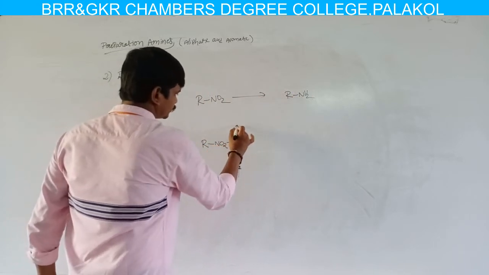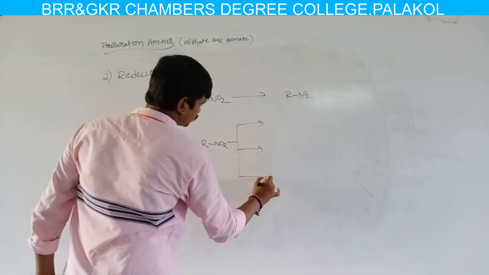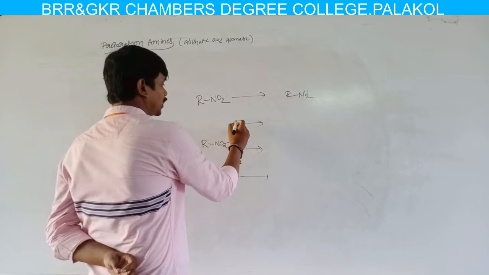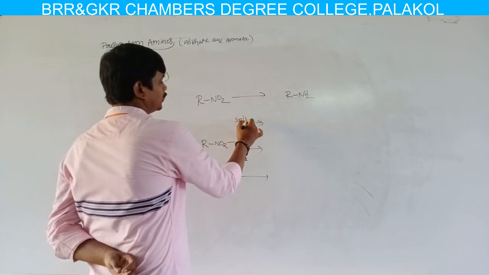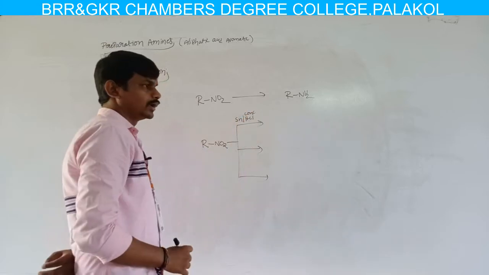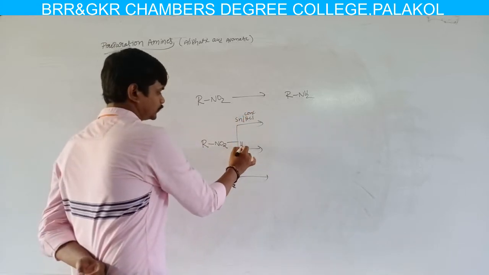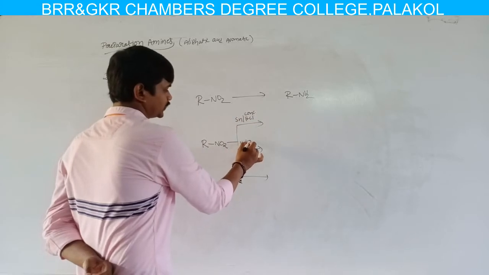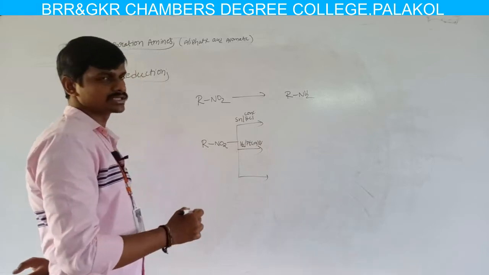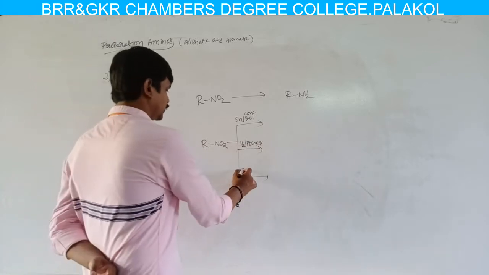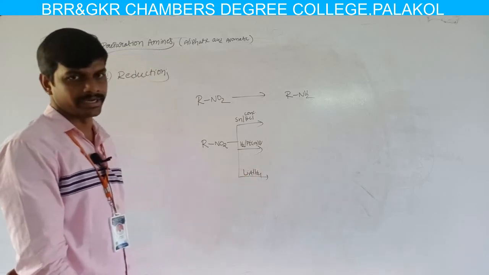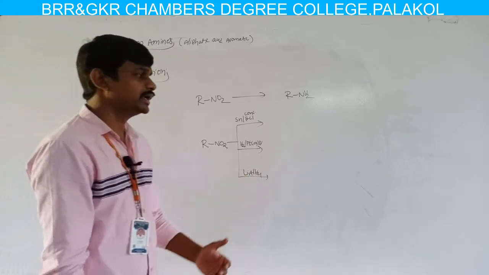RNO2. If the nitrohydrocarbon is treated with tin in concentrated HCl, it is called chemical reduction. If we use H2 with platinum, palladium or nickel, then it is called catalytic reduction. If we use lithium aluminum hydride, then it is called hydride transfer reduction. I already discussed this in that unit.